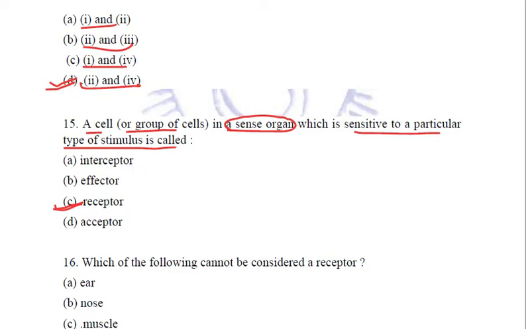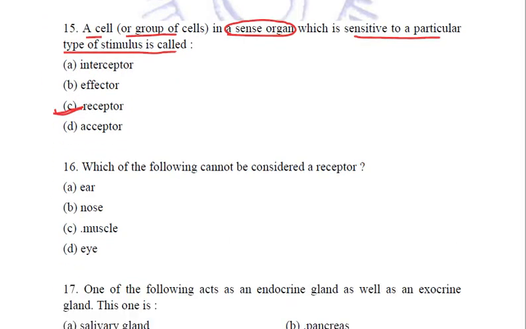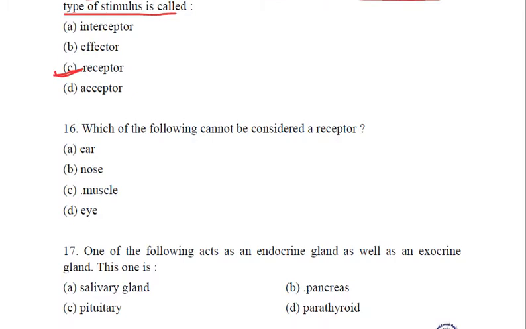And this is exactly what is being asked in the next question. Which of the following cannot be considered a receptor? Ear is a receptor, a phonoreceptor. Nose for smell, olfactoreceptors. Muscles are not receptor organs, they are effector organs.